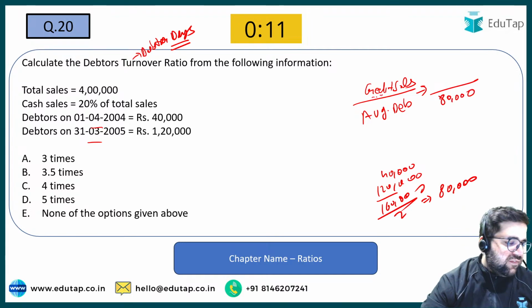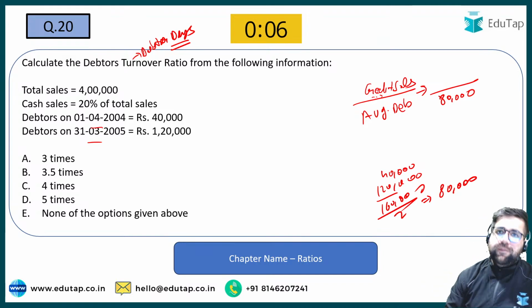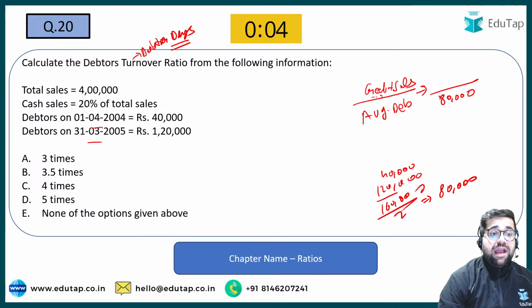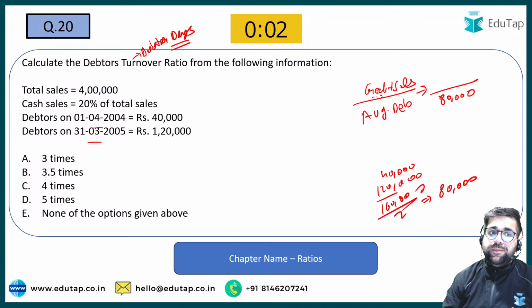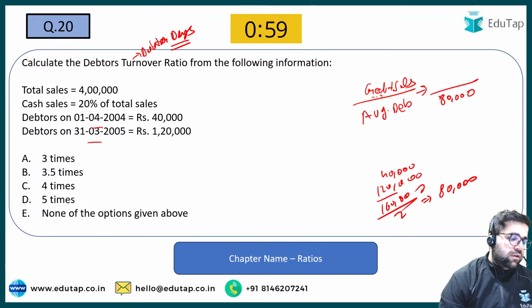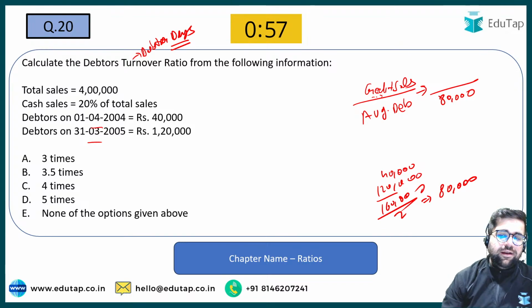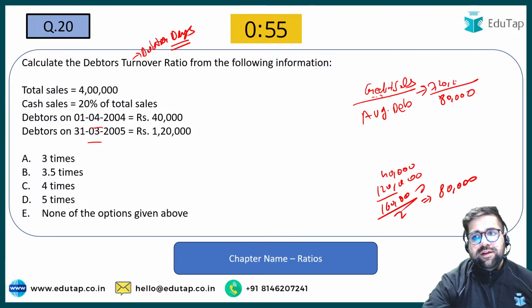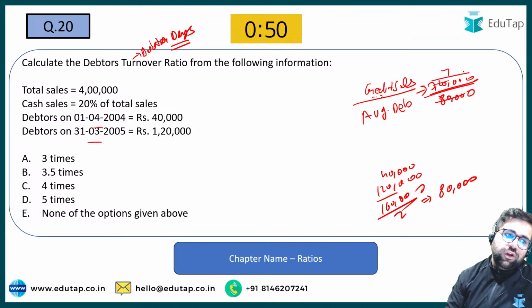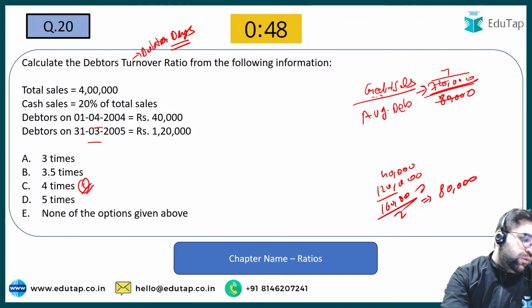Now you have to identify credit sales also. Credit sales will be your 4 lakh ka 20%. Sorry, that will be cash sales. So your credit sales will be 4 lakh ka 80% which will be 3,20,000, right? So now if you solve it, it will direct cut you by 4 times. So your answer will be option number C over here.